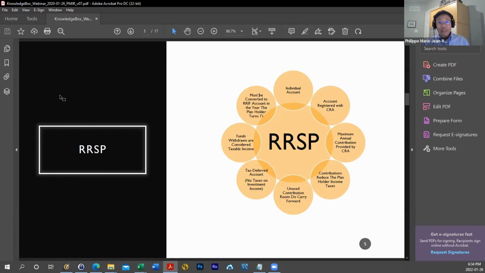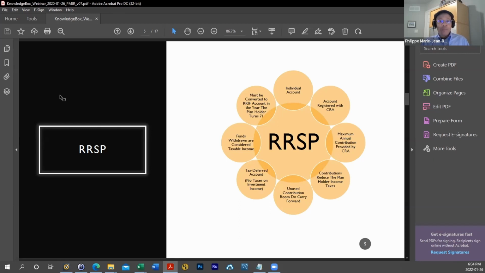The RSP account is also known as a tax deferred account. So what does that mean? Really, that means that no taxes are owed on any investment income, whether we talk about interest income, dividend income, or realized capital gains. Another characteristic of the RSP account is that the funds you withdraw are considered taxable income. You can withdraw at any point in time, but if you do, the funds would be added to your income for the year and therefore would be taxed at your marginal tax rate.